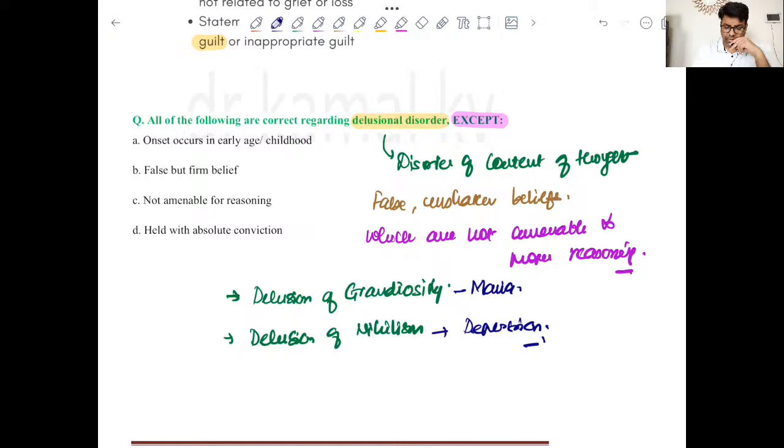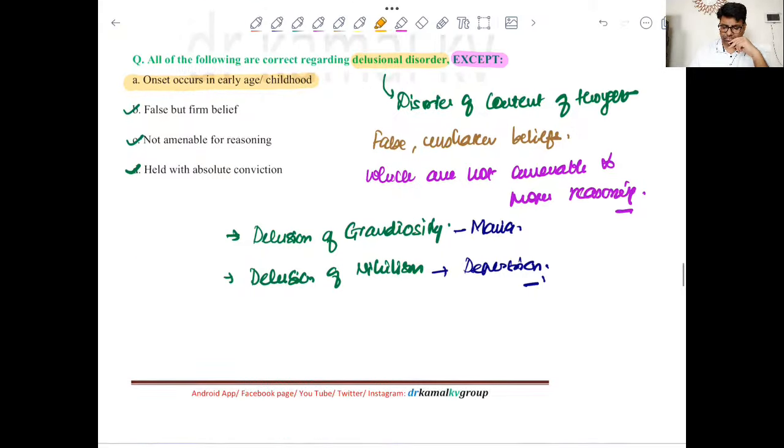So if we look at the options, false but firm belief which is not corrected even after reasoning, and the person will stick to them with full belief. So that is true. So the answer will come out to be option A, right? So this is in short about delusion.